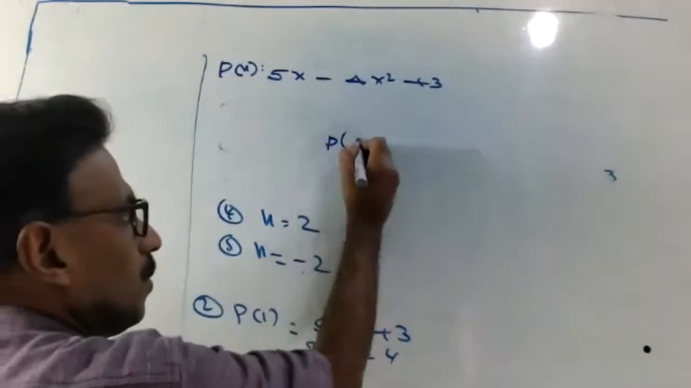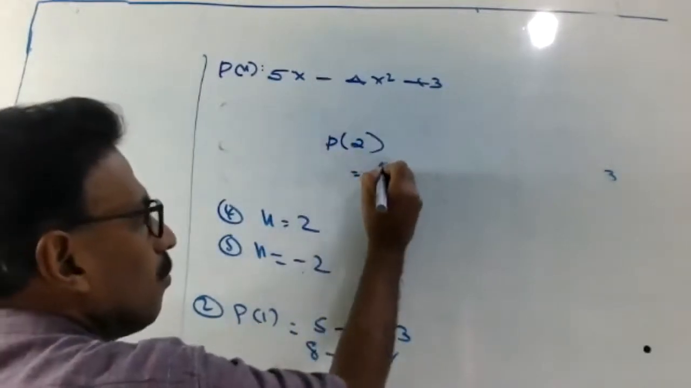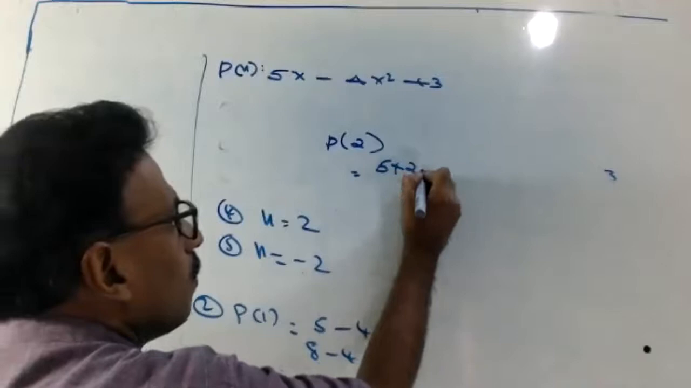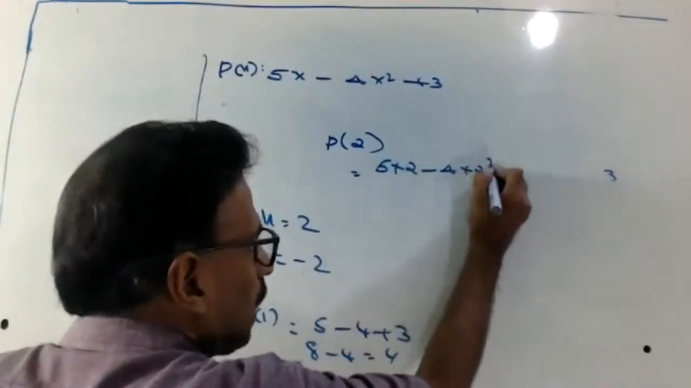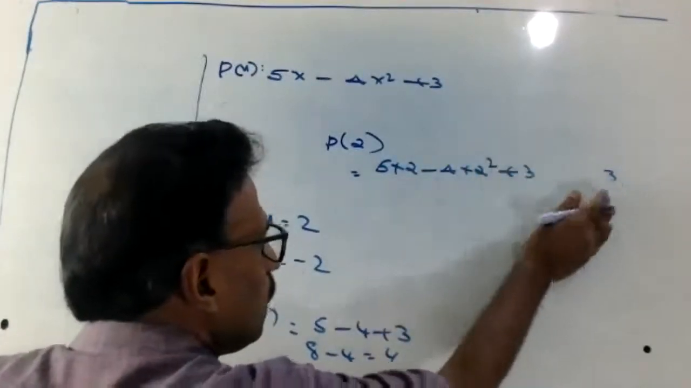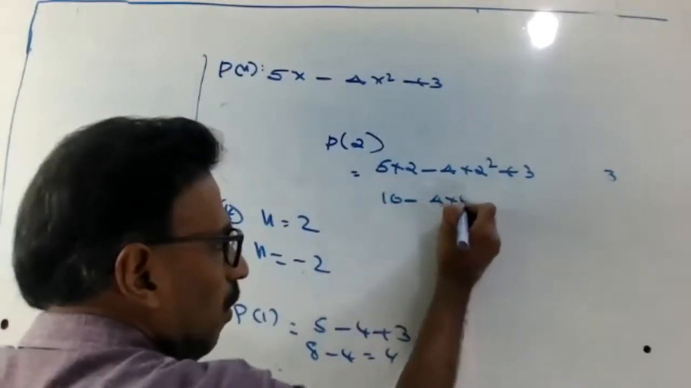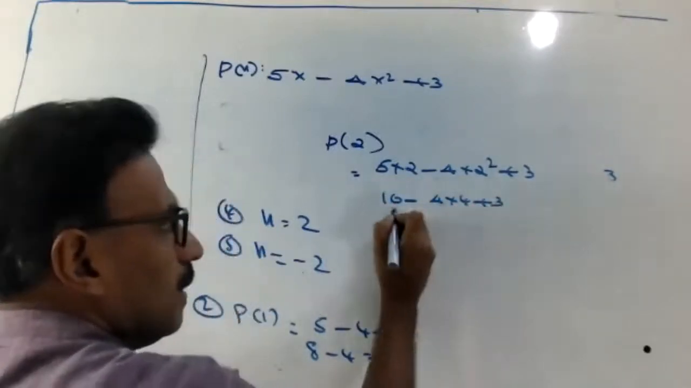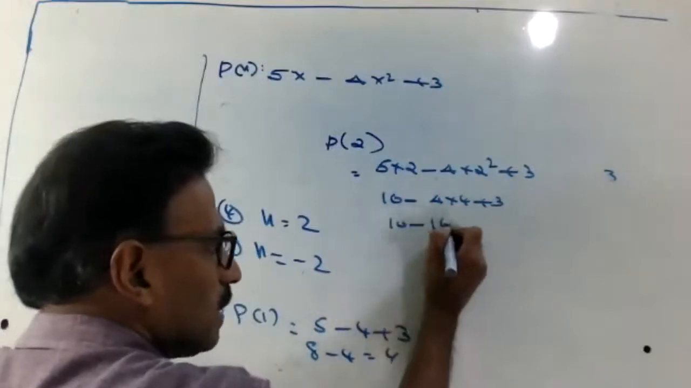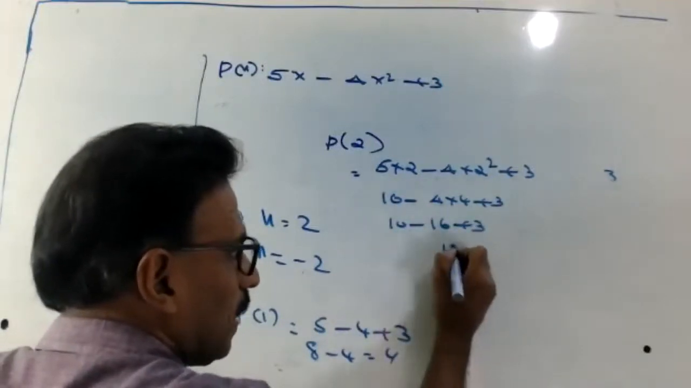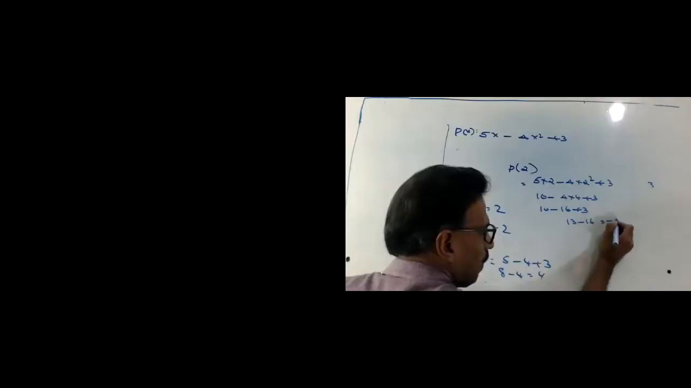P of 2. 5 into 2 minus 4 into 2 square plus 3. 10 minus 4 into 4 plus 3. 10 minus 16 plus 3. 13 minus 16 equal to minus 3. You got it or not?